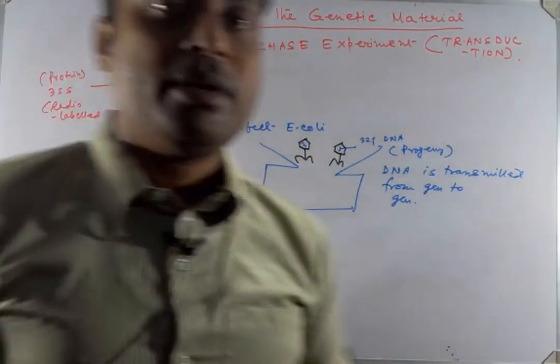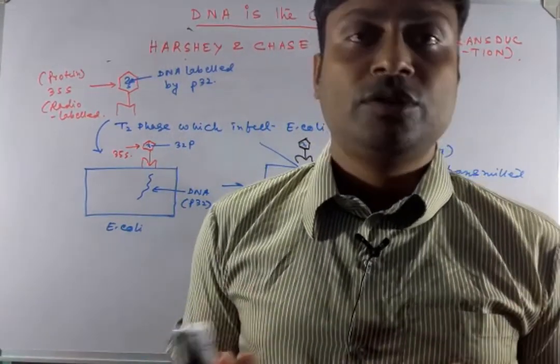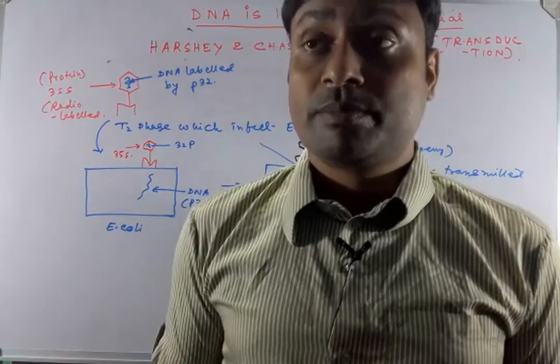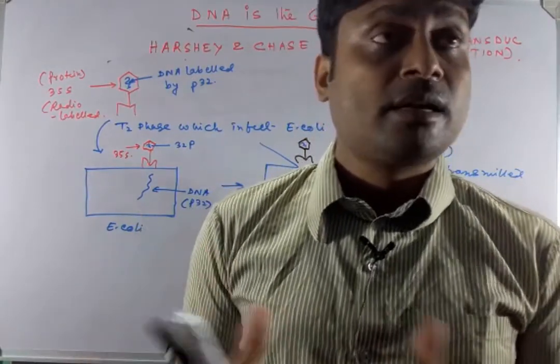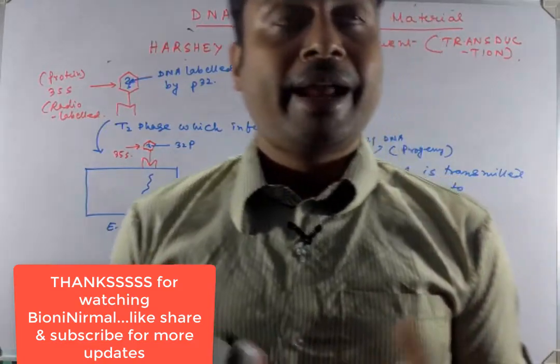So I have described to you the bacterial transformation principle, which was performed by Frederick Griffith, and next the confirmation experiment performed by Avery, MacLeod and McCarty.